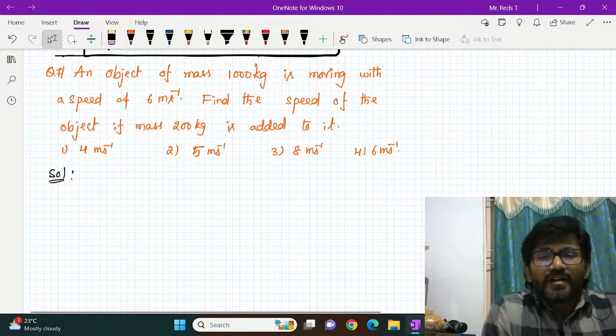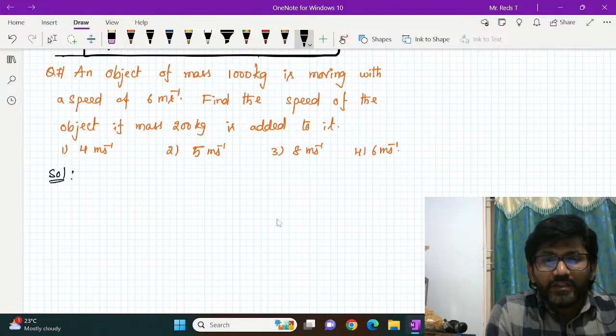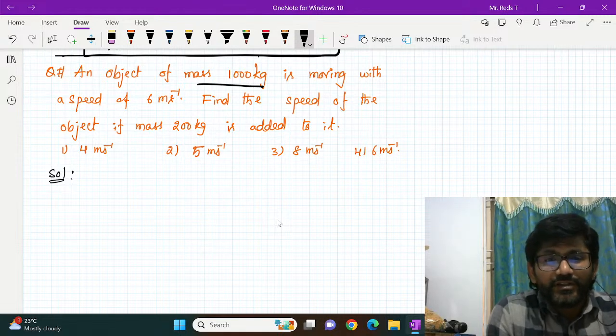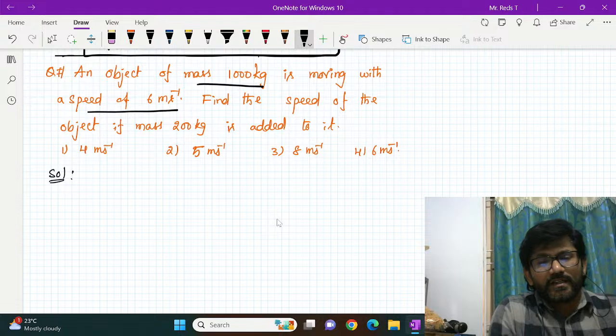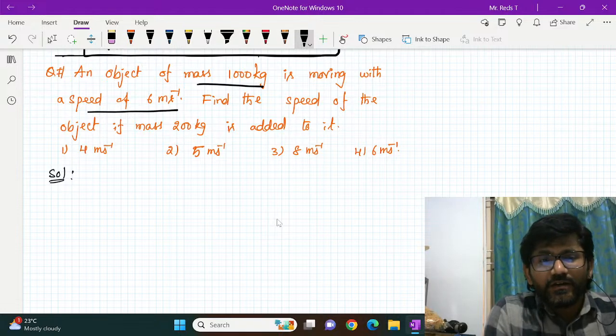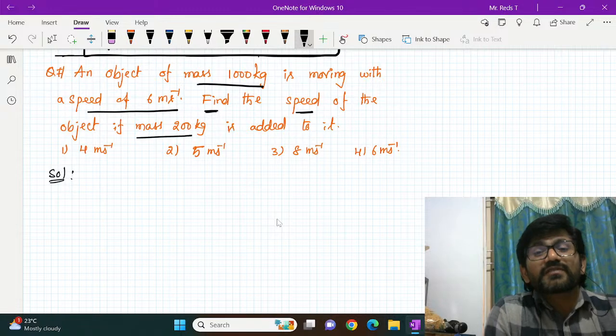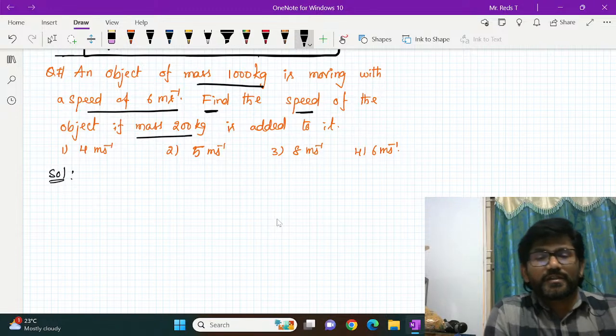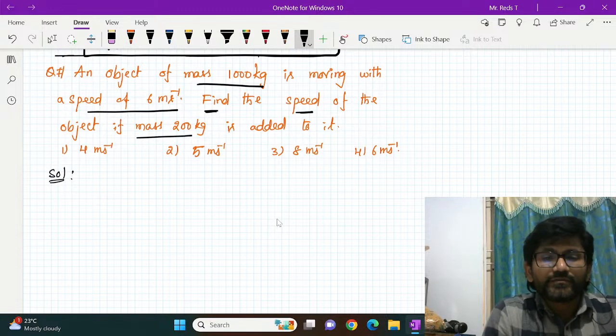An object of mass 1000 kg is moving with a speed of 6 meter per second. Find the speed of the object if mass of 200 gram is added to it. So how to do it?